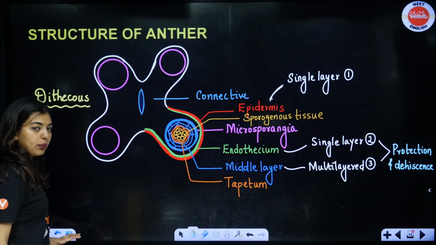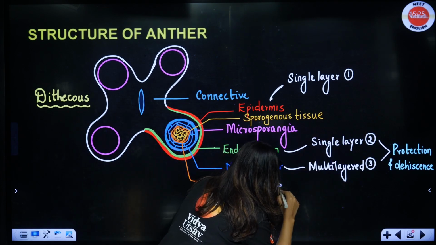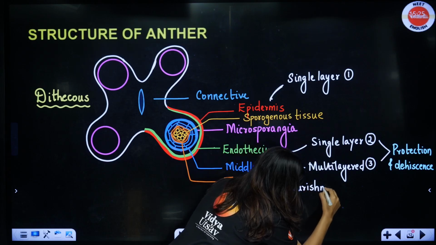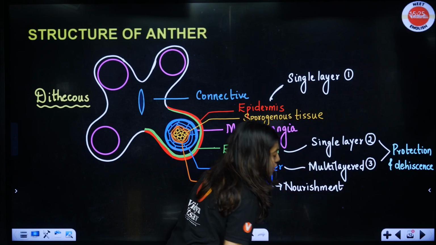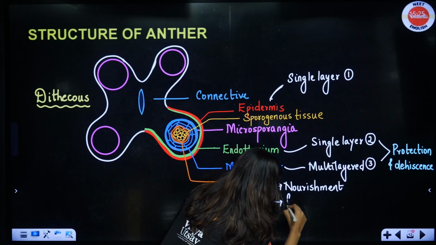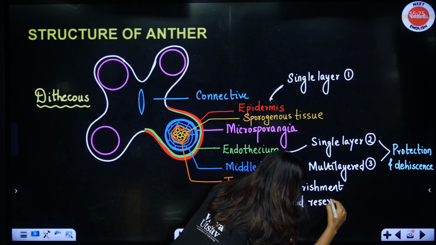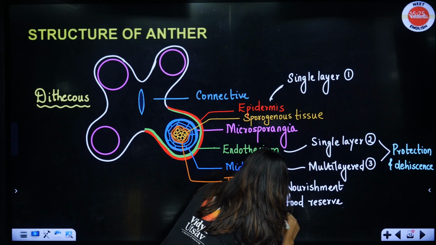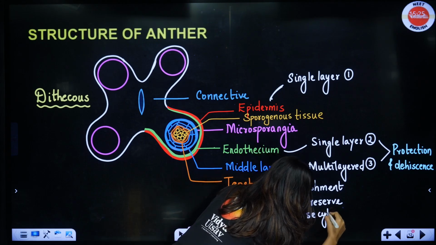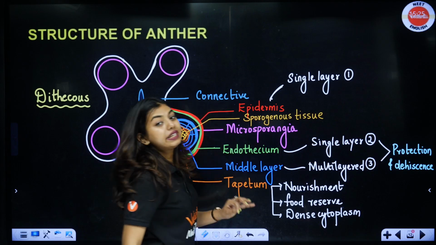Now, we will talk about tapetum. Tapetum is going to do the nourishment for the growing pollen grains, and they have a lot of food reserve, dense cytoplasm, and they are multinucleated.